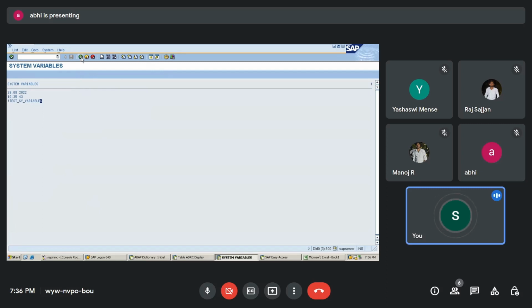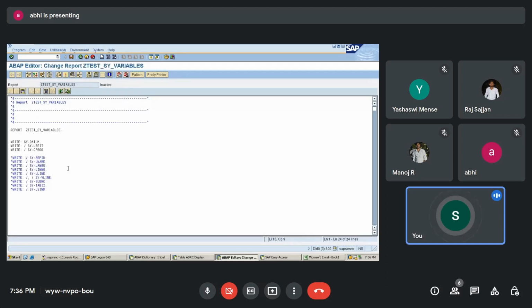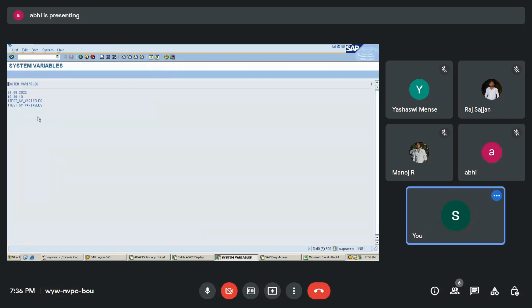The next variable is sy-repid. Sy-repid is also going to print the current program name itself. So both are the same. Even if you use sy-cprog or you use sy-repid, it is going to give you the current program name.